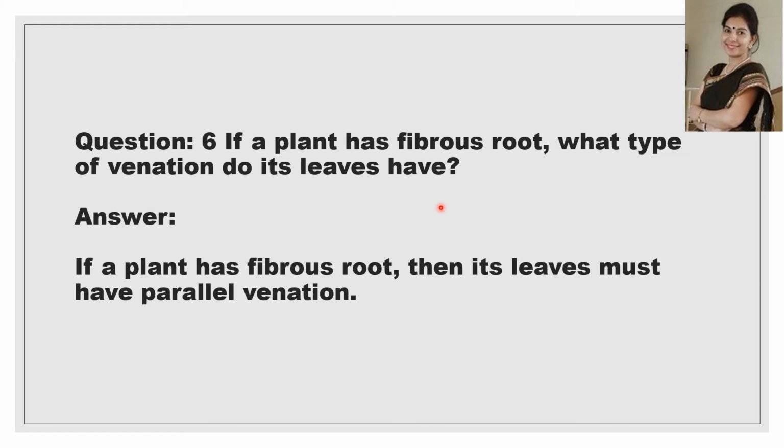They are monocot in nature, single cotyledon, and generally the grass family, the grains, are plants having single cotyledon. They are monocots. So all the grasses have fibrous roots, parallel venation and single cotyledon. So if a plant has fibrous roots, then its leaves must have parallel venation.